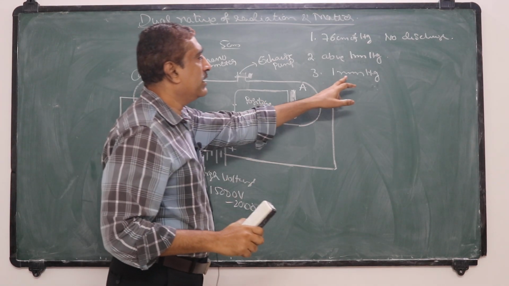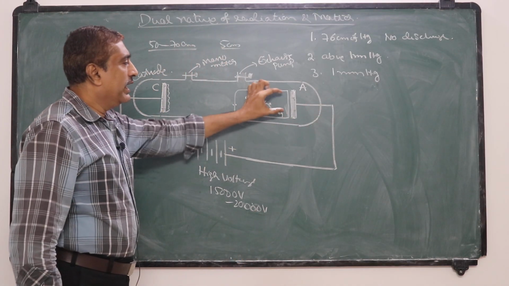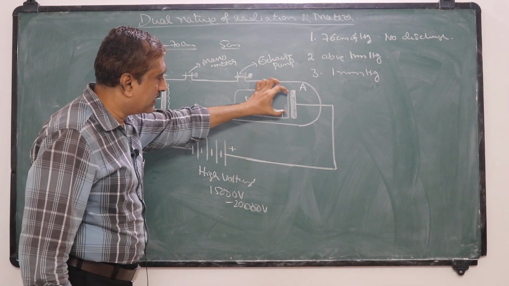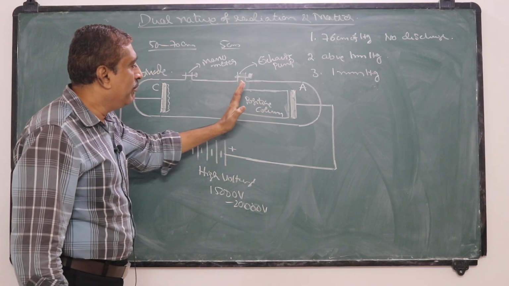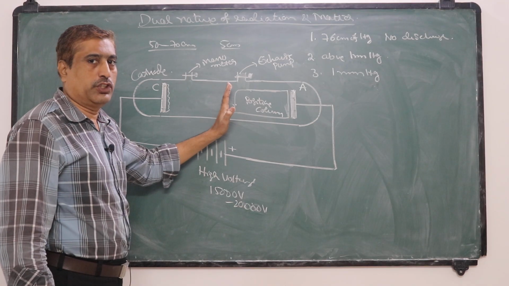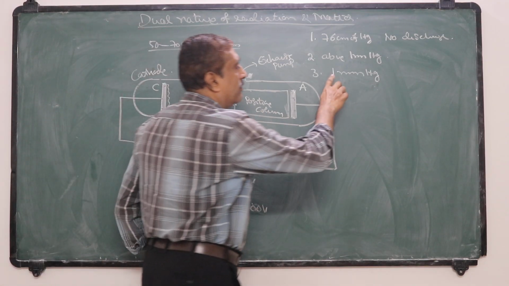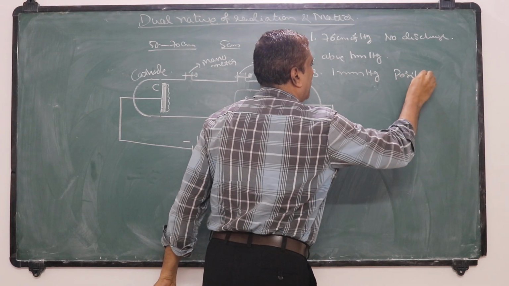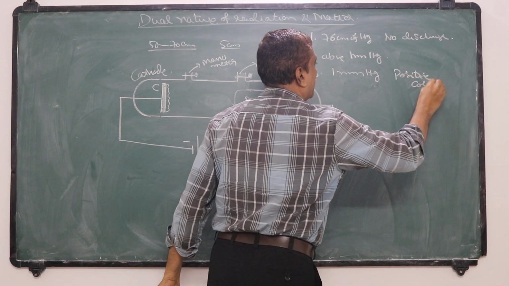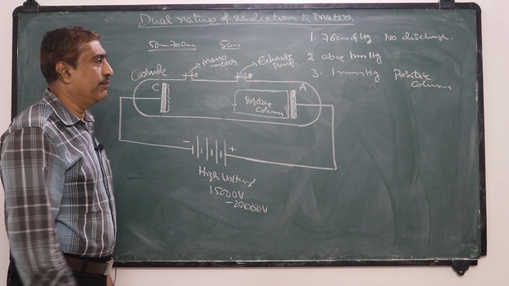So, at a pressure equal to 1 mm of mercury, a glow of light starts from the anode, which occupies the major part of the discharge tube, and this is called the positive column. So at this stage the positive column is observed when the pressure is equal to 1 mm of mercury.